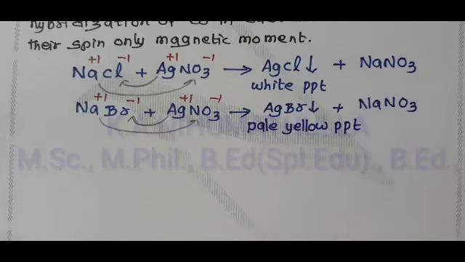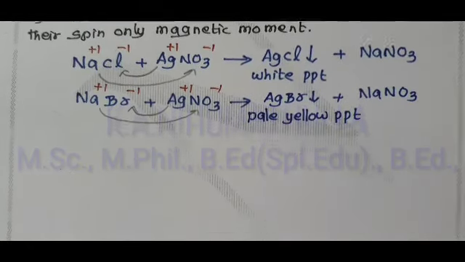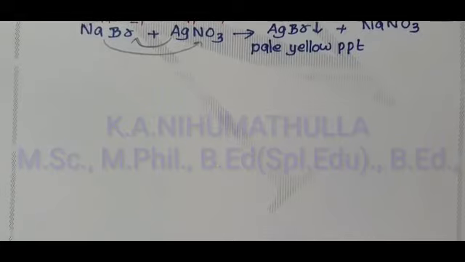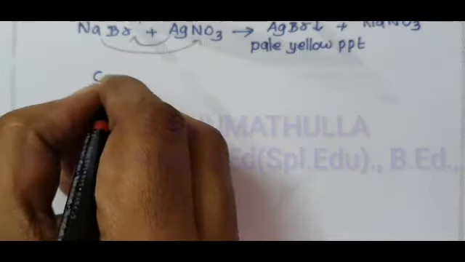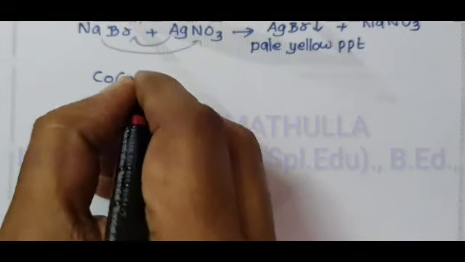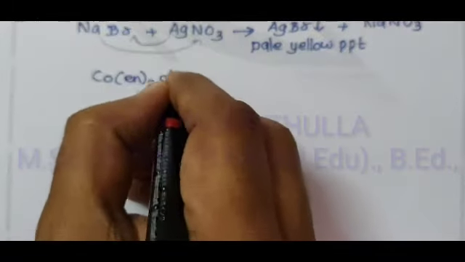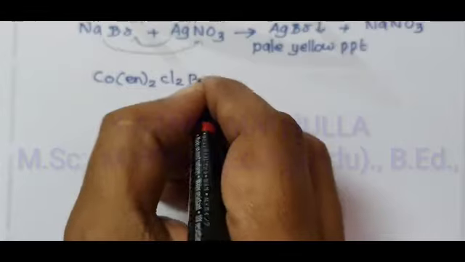Knowing these two reactions, now we can write the given complex, Co(en)2 Cl2Br. This is the given complex.